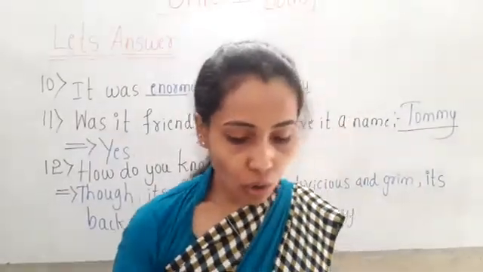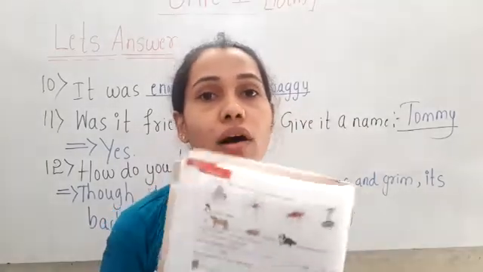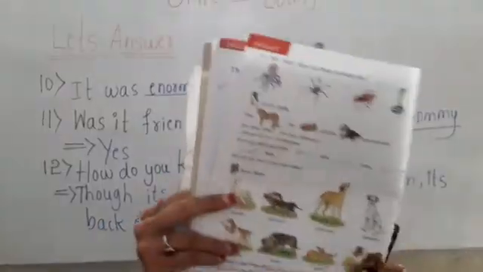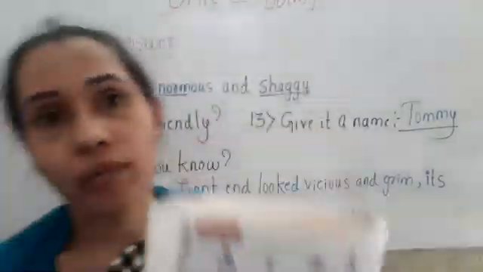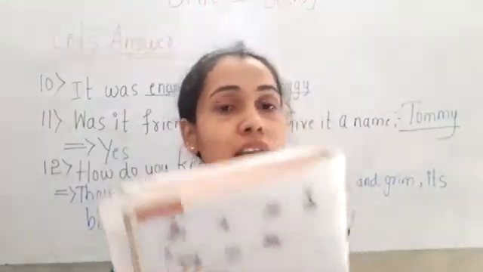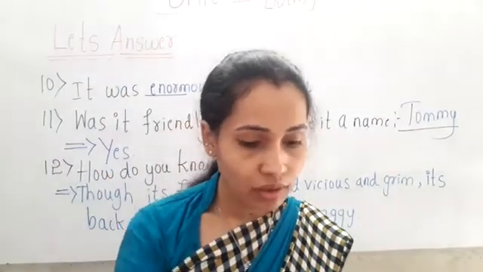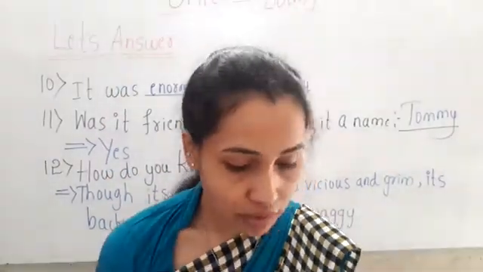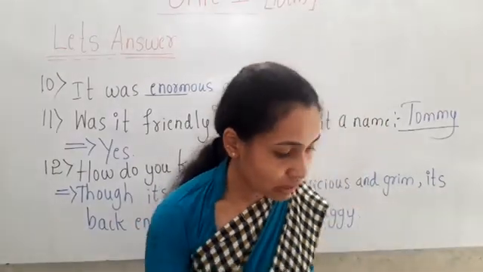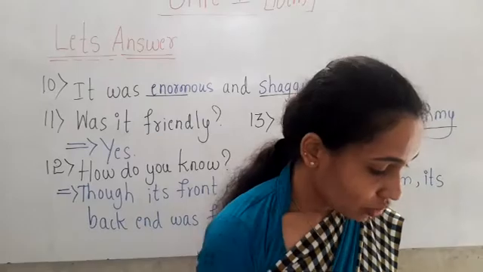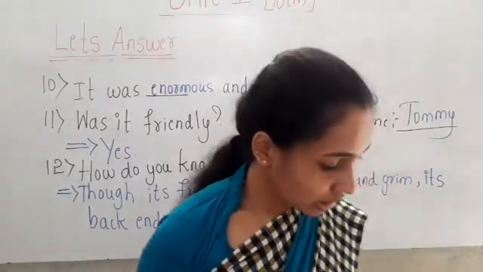Now let us open page number 12. Okay, children. Let us open page number 12 from your textbook. So here we have, see the next question, children. 14th question.